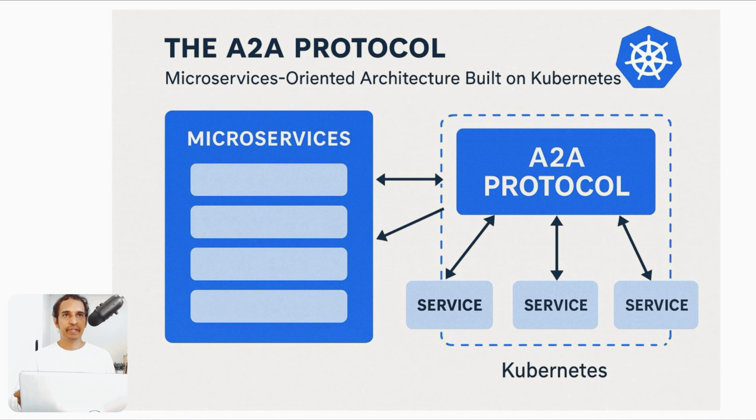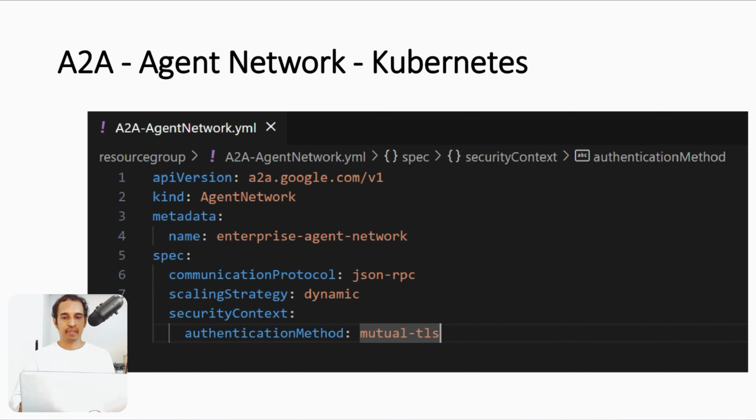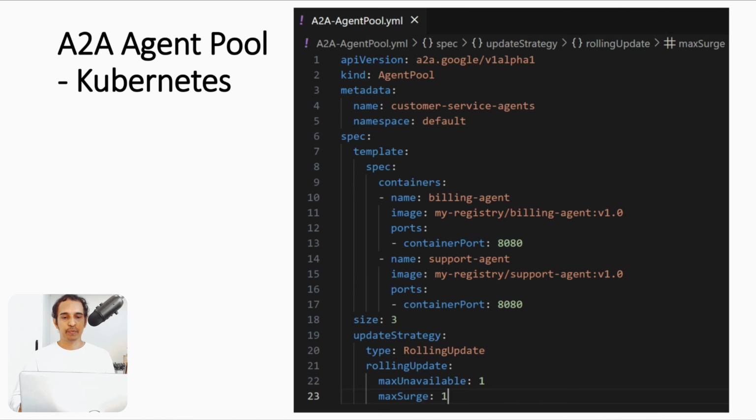Whenever you're trying to communicate with multiple agents, here you can see A2A agents. This is the manifest you can see. This is the API version, a2a.google.com/v1, and kind is AgentNetwork. Right? And also see the communication protocol, JSON-RPC. Also let us see the agent pool as well. Agent pool, managing clusters, cluster nodes. So here the API version is a2a.google.com/v1alpha1. Kind is AgentPool.